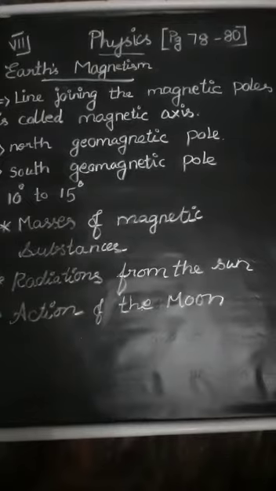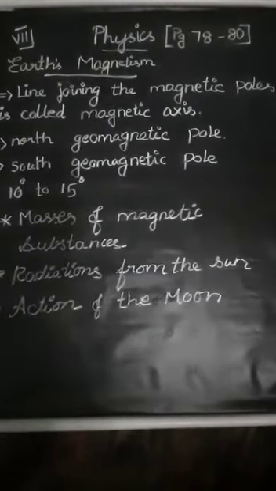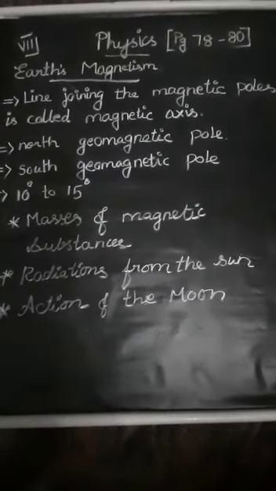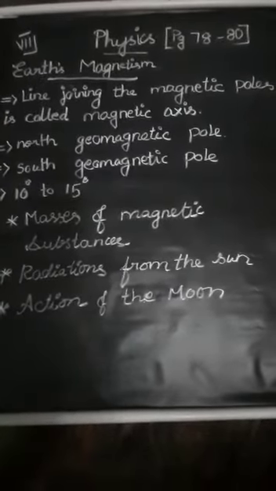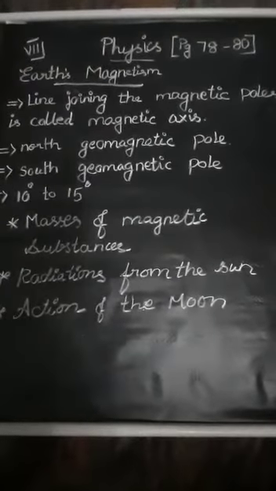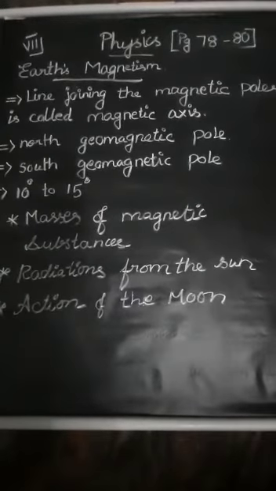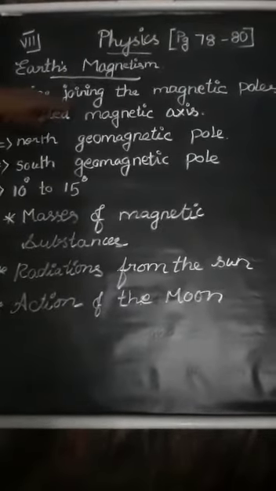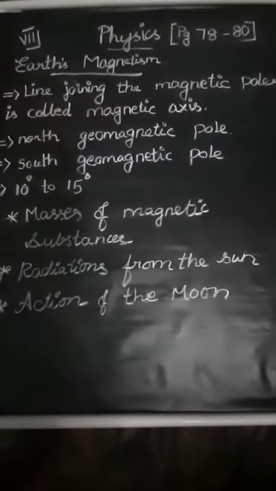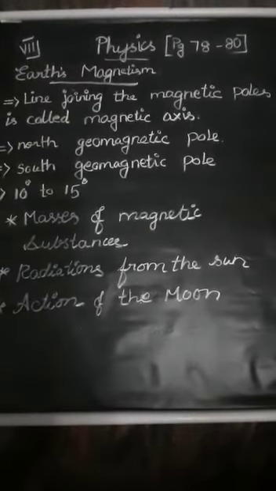The south pole of the imaginary magnet inside the Earth is located near the geographic north pole, and the north pole of the Earth's magnet is located nearer the geographic south pole. The line joining the magnetic poles is called the magnetic axis.